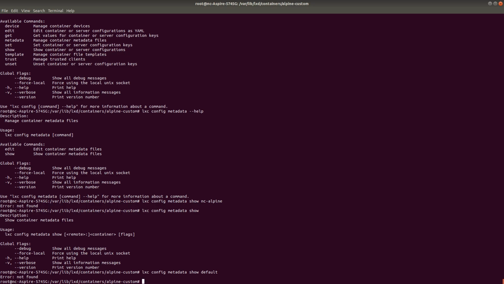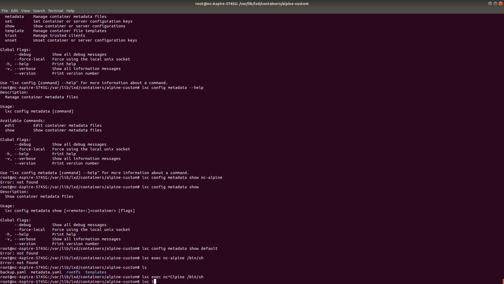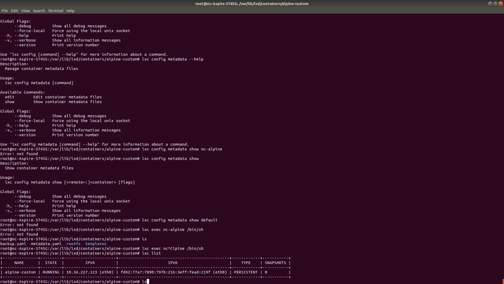But for this particular bridge, if you want to see, you can always go inside the container. lxc exec, and then NC Alpine, and if you run bin/sh, lxc list, Alpine custom is the name, right?